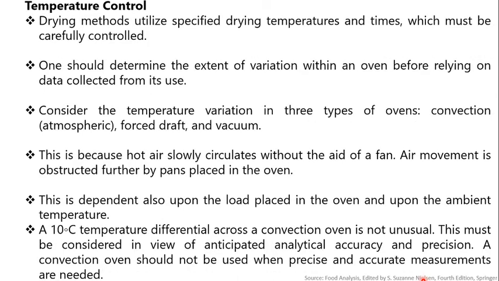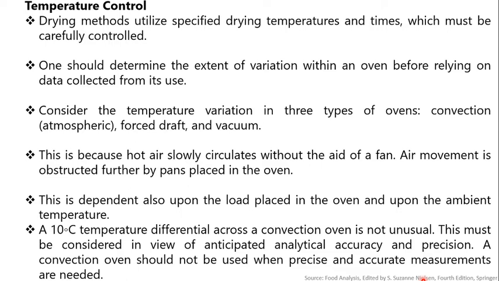Then how is the temperature control done? Drying methods utilize specific drying temperatures and times which must be carefully controlled. Moreover, there may be considerable variability of temperatures depending on the types of ovens used for the moisture analysis.